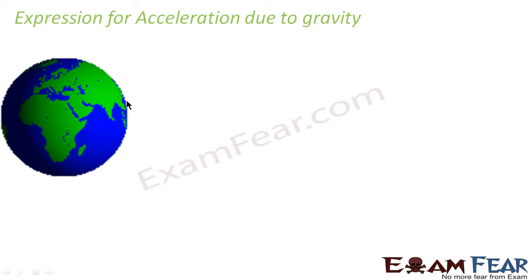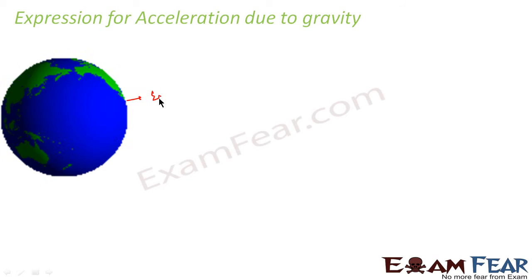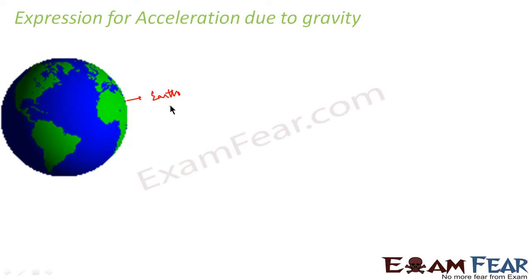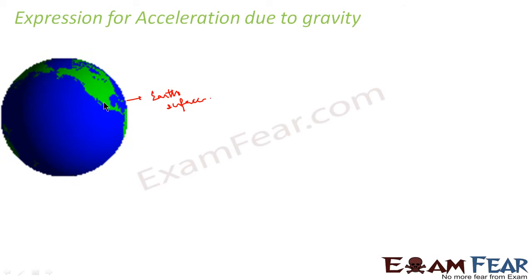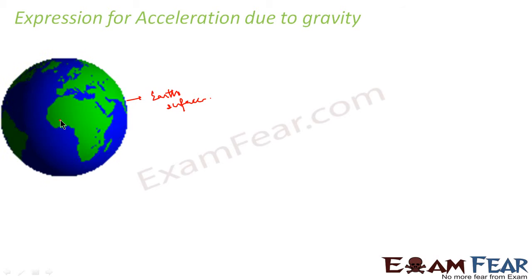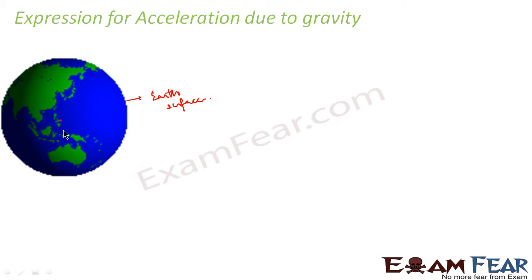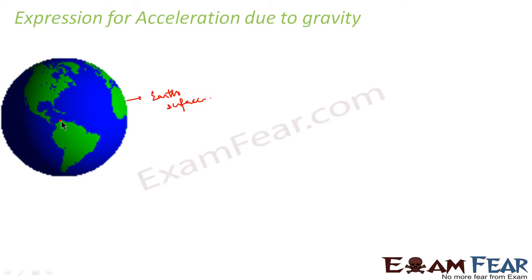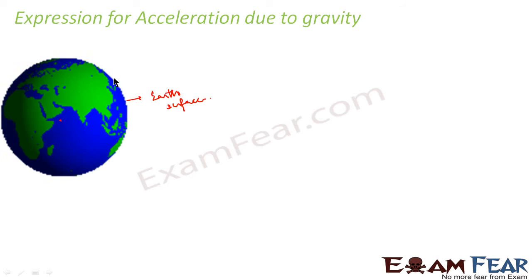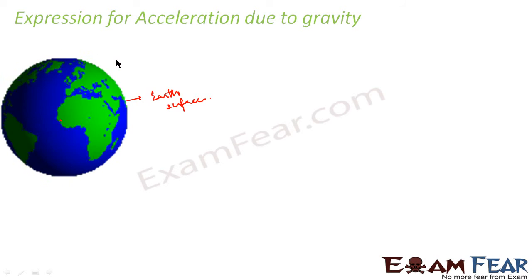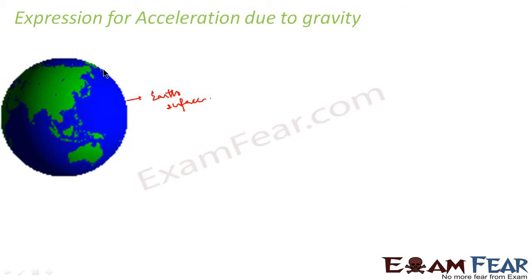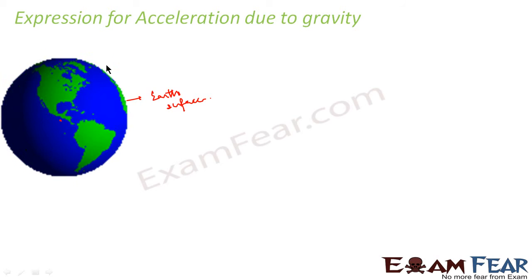This is the surface of the earth, and this is the center of the earth. Now let us suppose I need to calculate the value of acceleration due to gravity. Whatever objects we see around us are above the surface of the earth and they get attracted towards the surface of the earth.